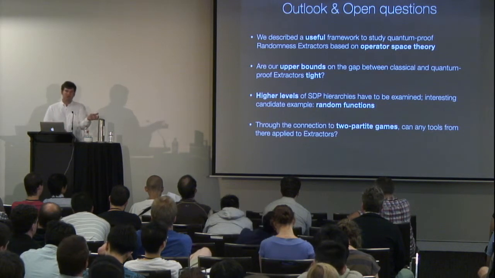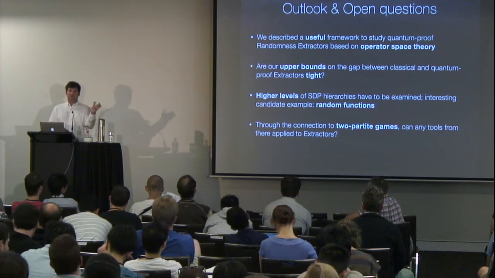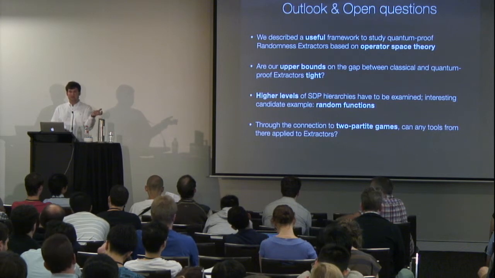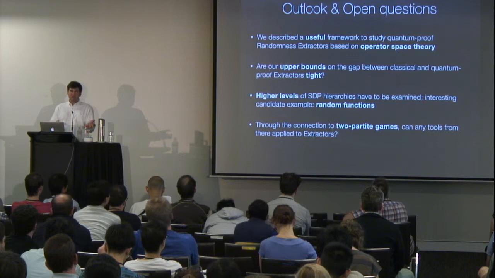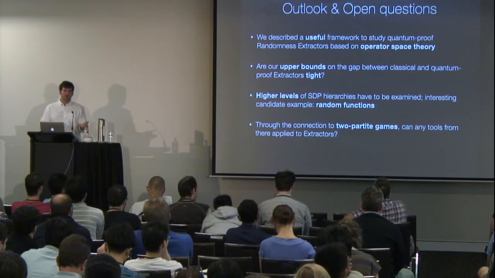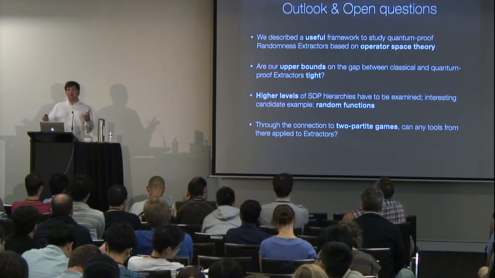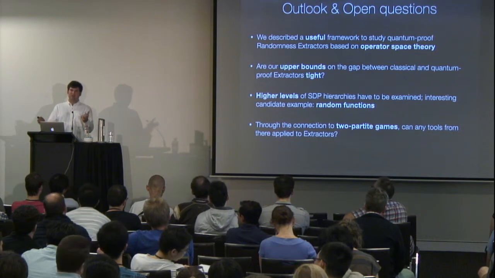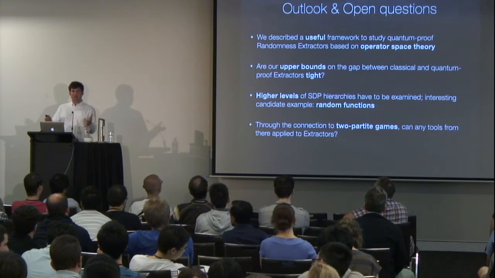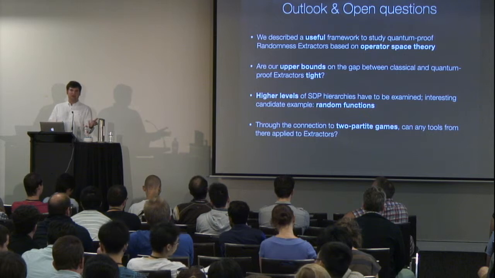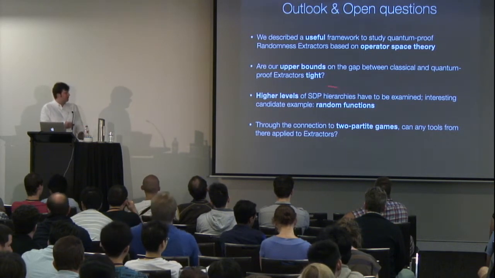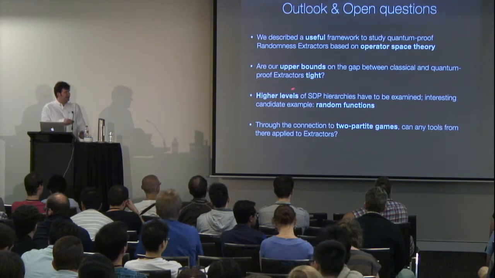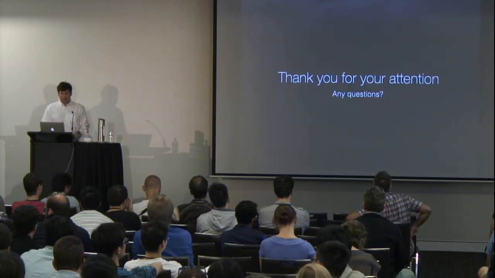That brings me to my last point. I mentioned this connection to the theory of two-prover games a number of times in the talk. However, up to now it's just a nice mathematical connection. We don't know yet really how to use it. It would be nice if we could exploit this connection further and use some of the tools of two-prover games in the theory of extractors, and maybe also to understand this example better. And with that, I would like to thank you for your attention.